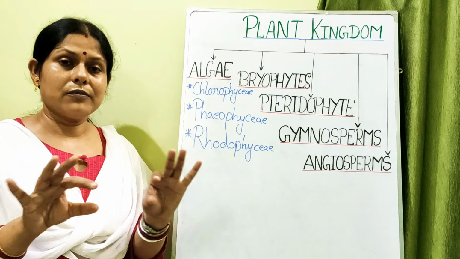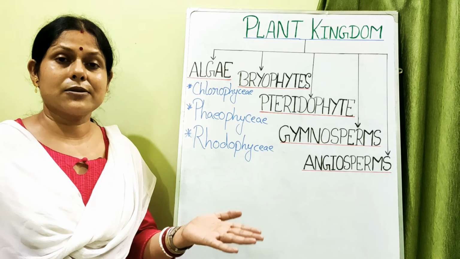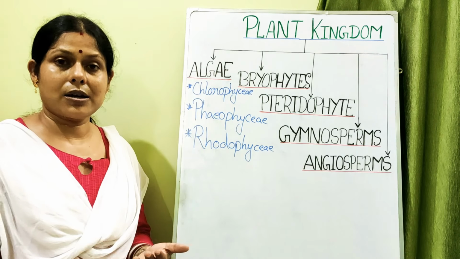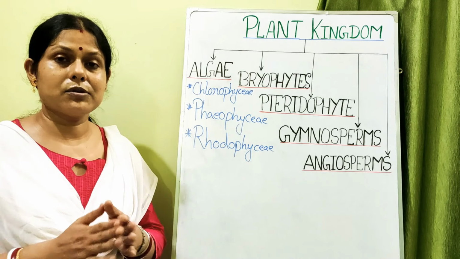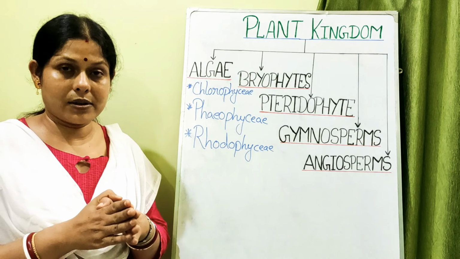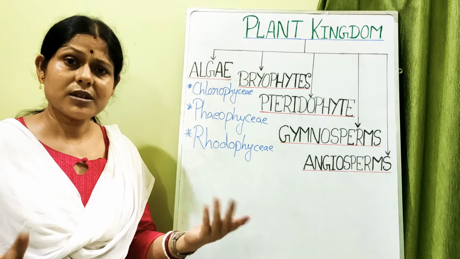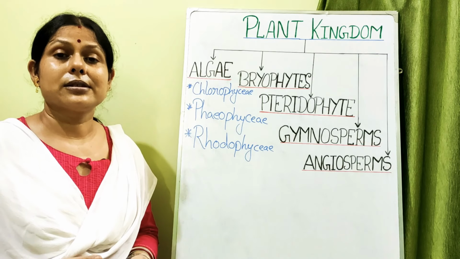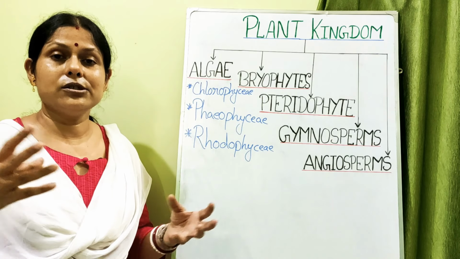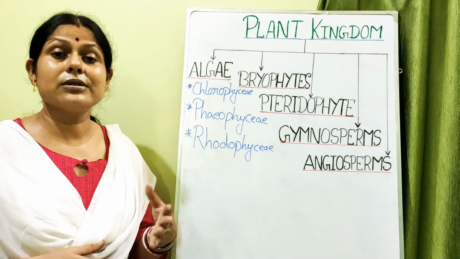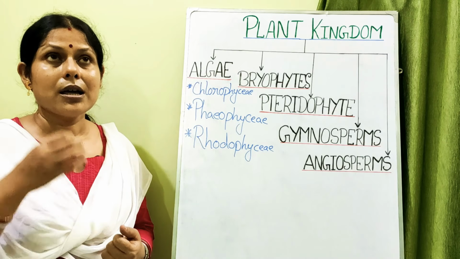That means the filament or the plant body sometimes gets fragmented because they are in aquatic media, so water currents come. In an accidental case, if the vegetative body splits apart, that results in the regeneration of the entire organism, as we see in Spirogyra.